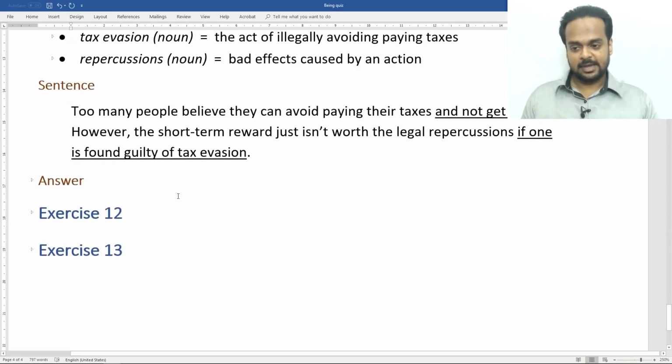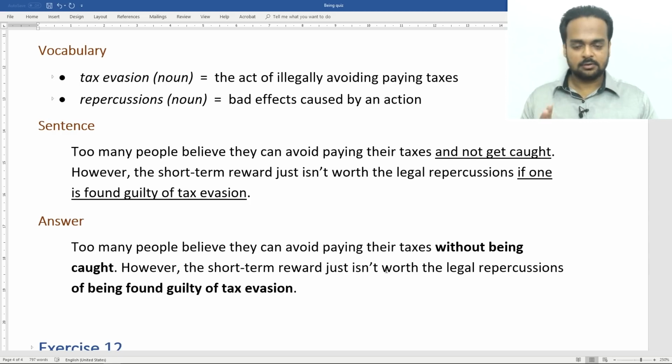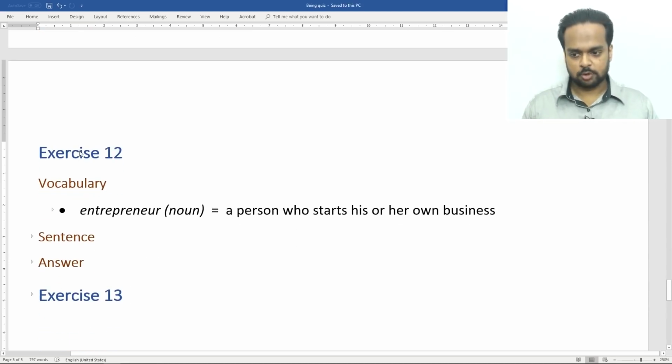All right, here's the answer. Too many people believe they can avoid paying their taxes without being caught. However, the short-term reward just isn't worth the legal repercussions of being found guilty of tax evasion. Did you get that one right? All right, we move on to exercise number 12.